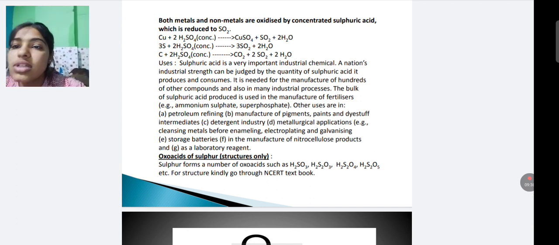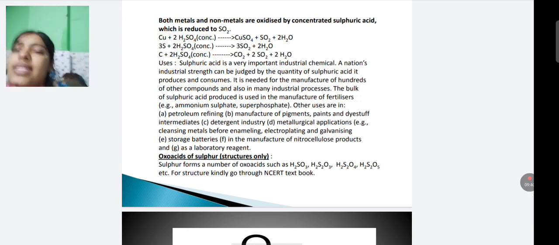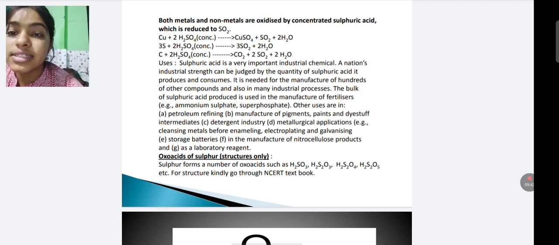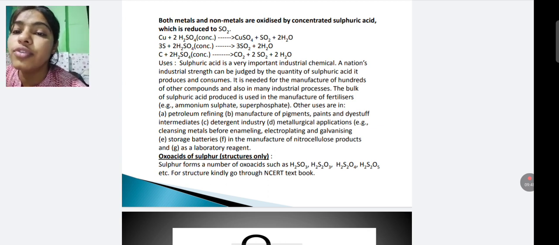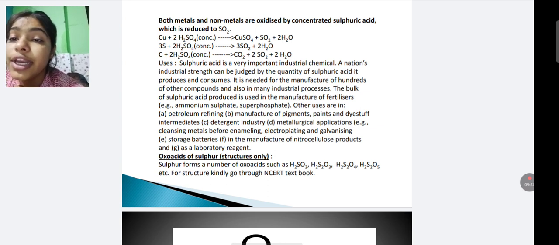It is used, firstly, as a very important industrial chemical. A nation's industrial strength can be judged by the quantity of sulfuric acid it produces and consumes. It is needed for the manufacturing of hundreds of other products and also in many industrial processes.